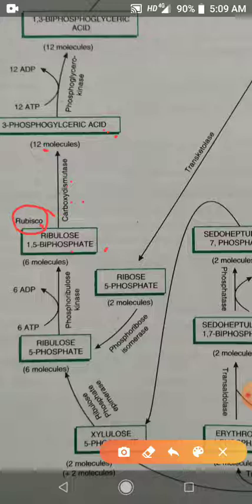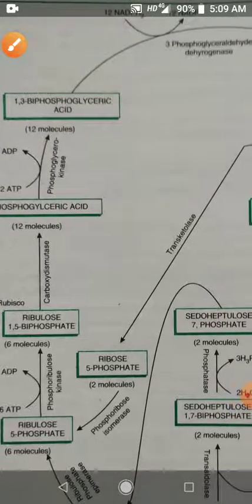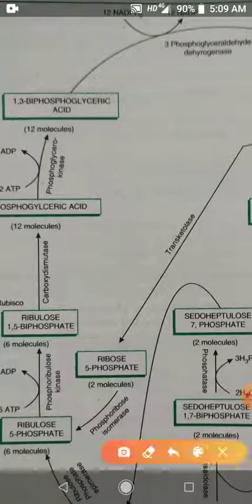3-phosphoglyceric acid, in the presence of phosphoglycerate kinase, by ATP produces 1,3-diphosphoglyceric acid. So this 1,3-diphosphoglyceric acid is produced, and this reaction is catalyzed by phosphoglycerokinase.